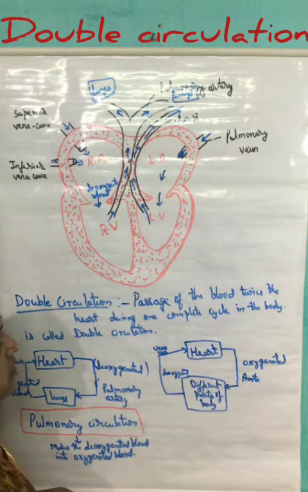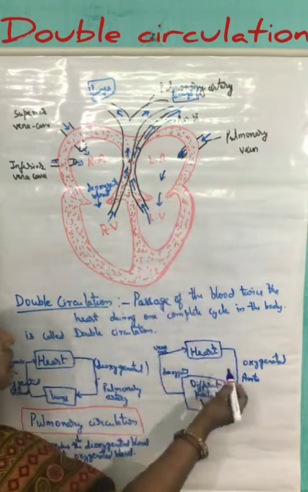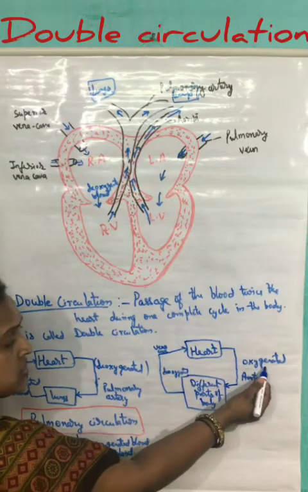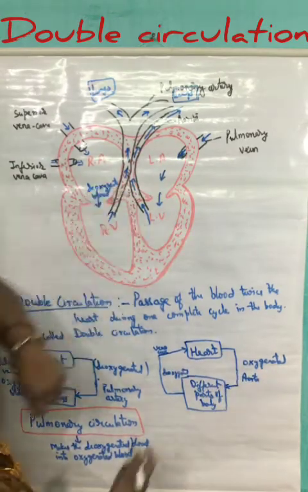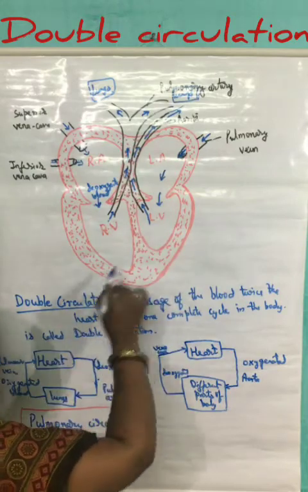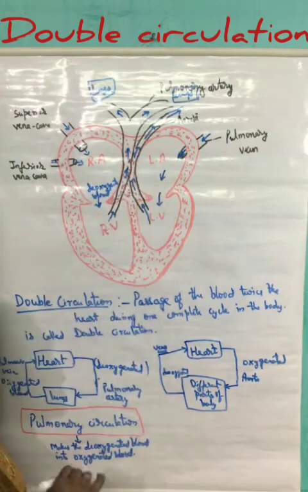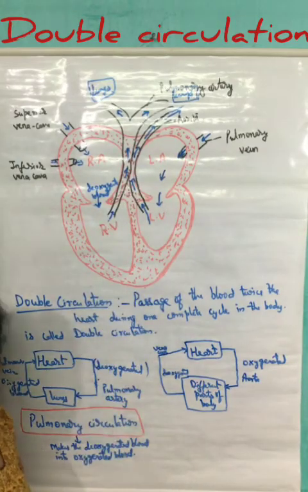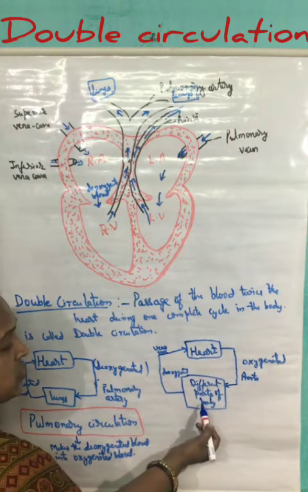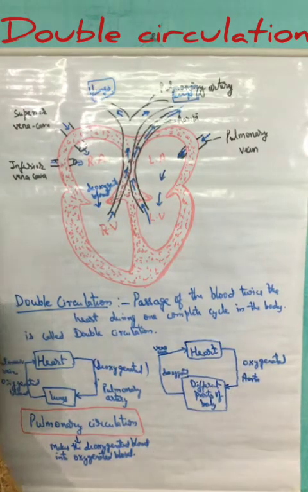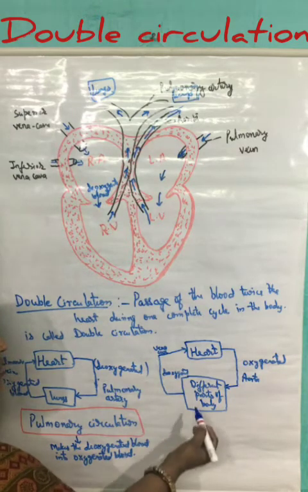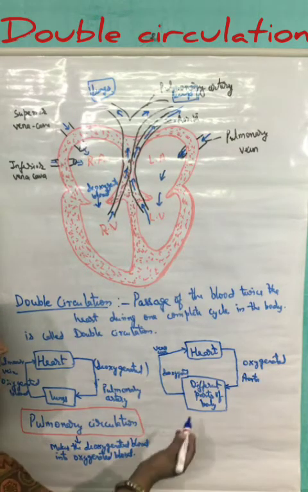During this cycle we have discussed that the left auricle of the heart receives oxygenated blood. When it contracts, the blood is transferred to the left ventricle. When the left ventricle contracts, the oxygenated blood enters into the aorta. Through the aorta, it divides and forms capillaries. Through the capillaries, the oxygenated blood is sent to the different parts of the body, where gaseous exchange takes place.